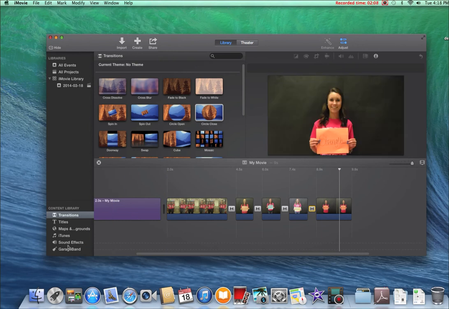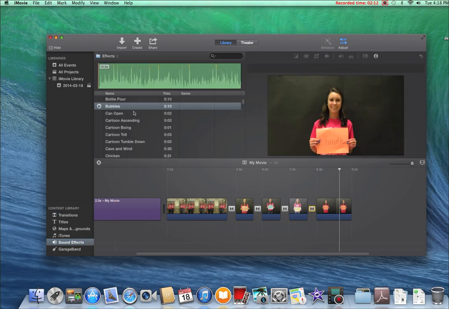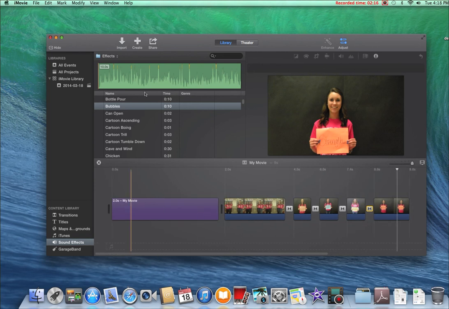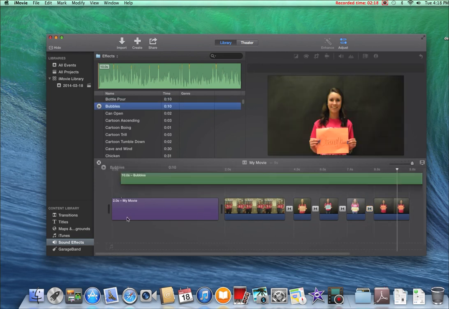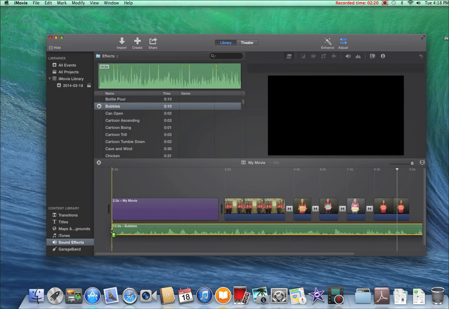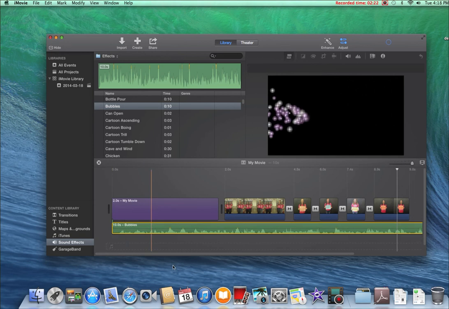Next, we're going to add sound effects. So you go down to the bottom left and add sound effects. And then you pick the one you want, and you drag it down to the bottom of your movie and place it.